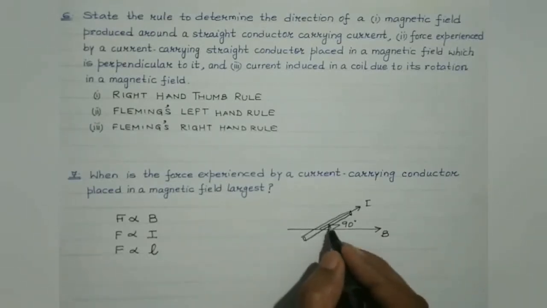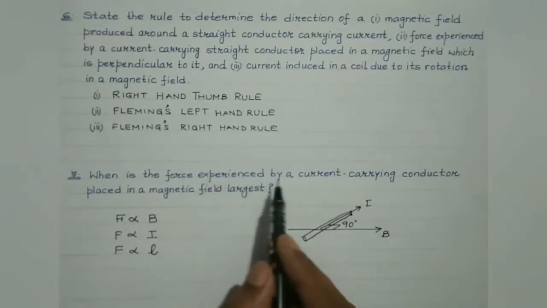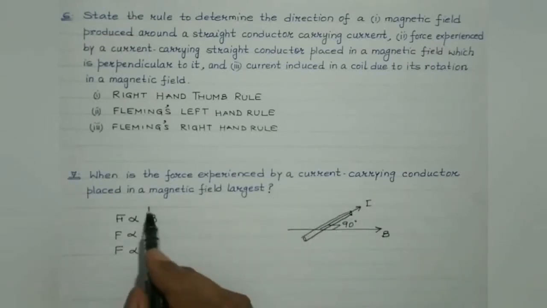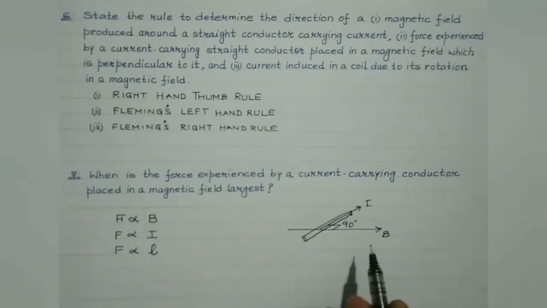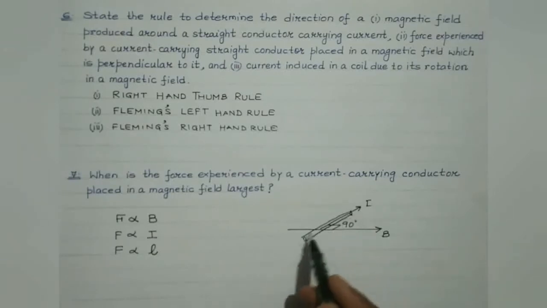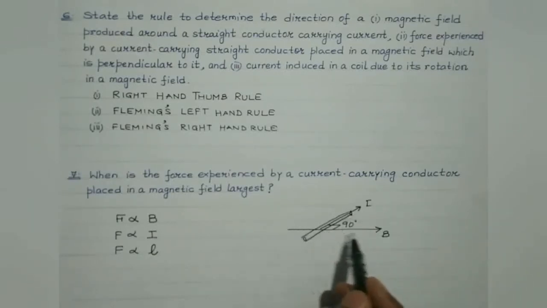So, the force experienced by a current carrying conductor in a magnetic field will be largest when the conductor is placed perpendicular to the direction of the magnetic field.